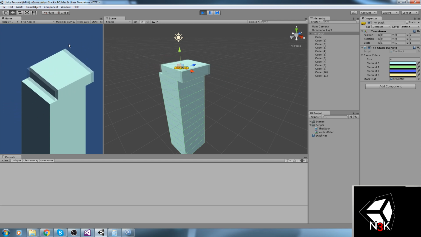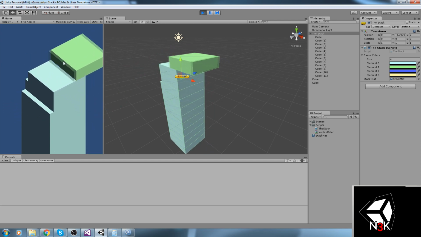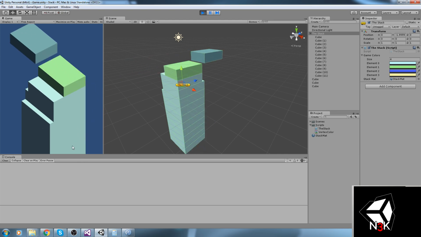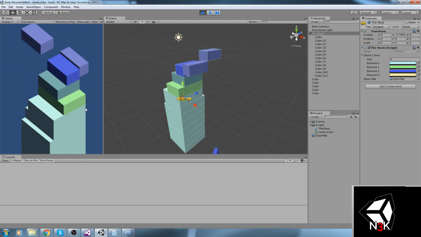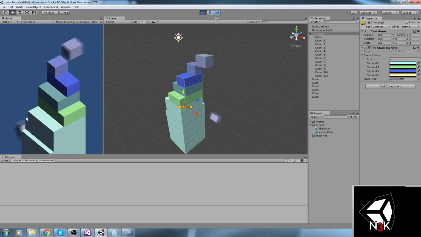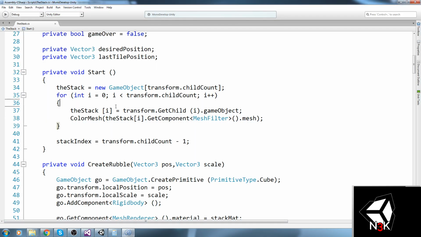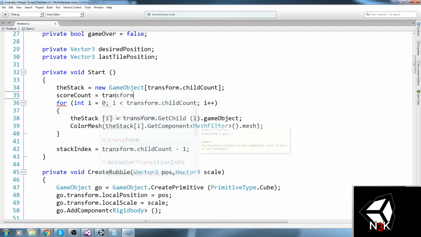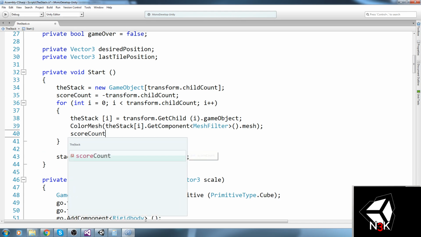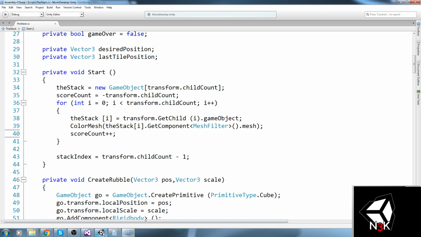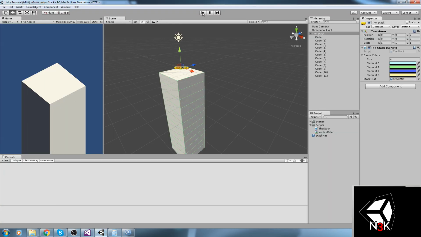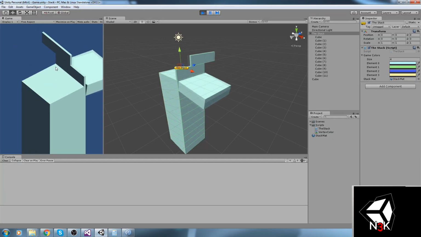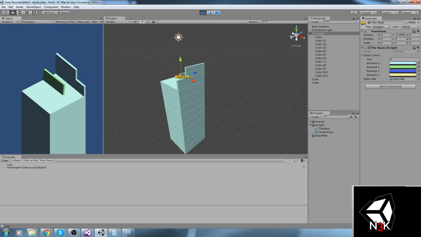All of these should now be colored, and that's exactly what we'd like. Now, if you want to have a gradient on these as well, or if you'd like those to be colored in a different way, you could start by saying score. So the actual score count would be equal to minus transform.childCount, and then we say score count plus plus every time, which is going to end up on 0. So you're going to have 0 in the end, since you're doing it as often as there are children, I believe.